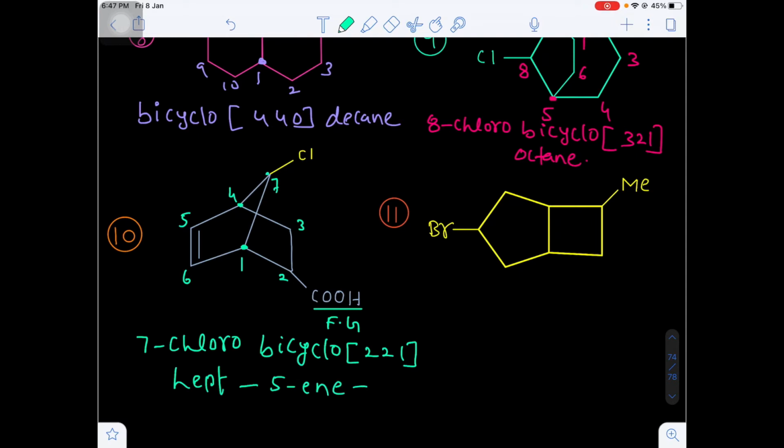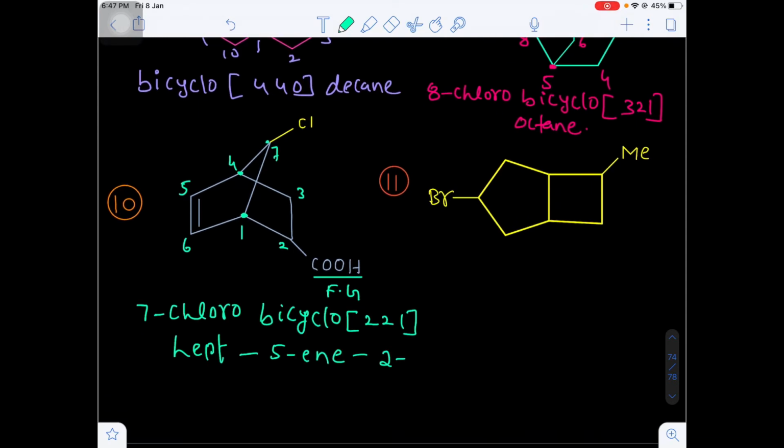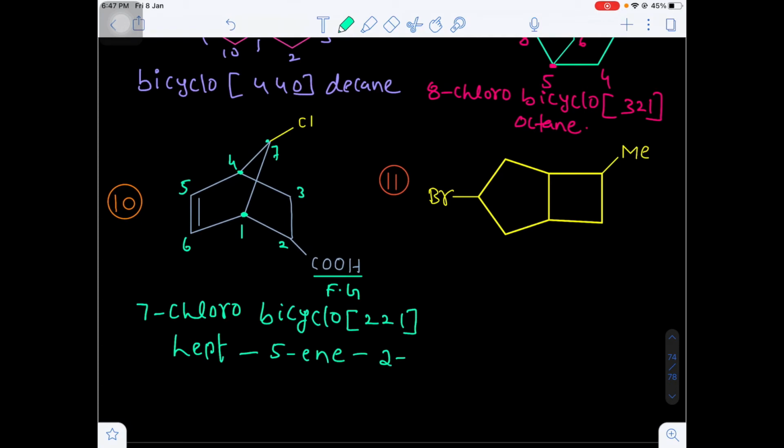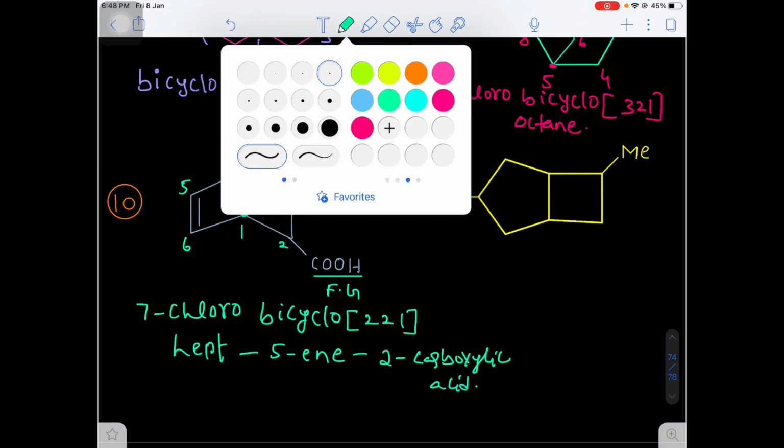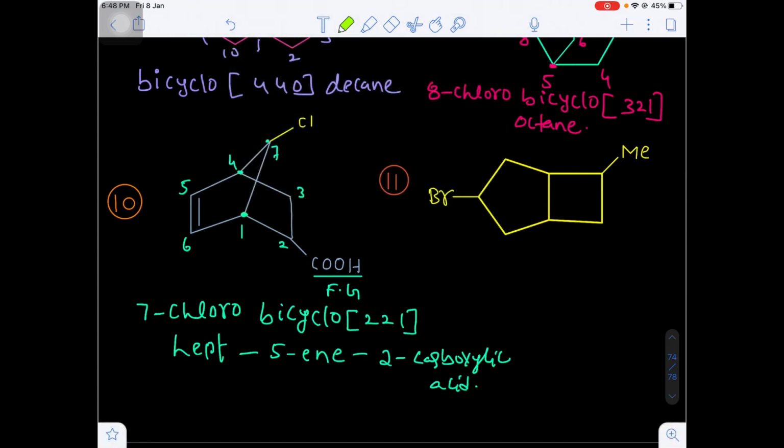On the second position there is a carboxylic group. When the carboxylic group carbon is not included in the parent chain, we give a special suffix known as carboxylic acid. Known as what? Carboxylic acid. Yes or no?